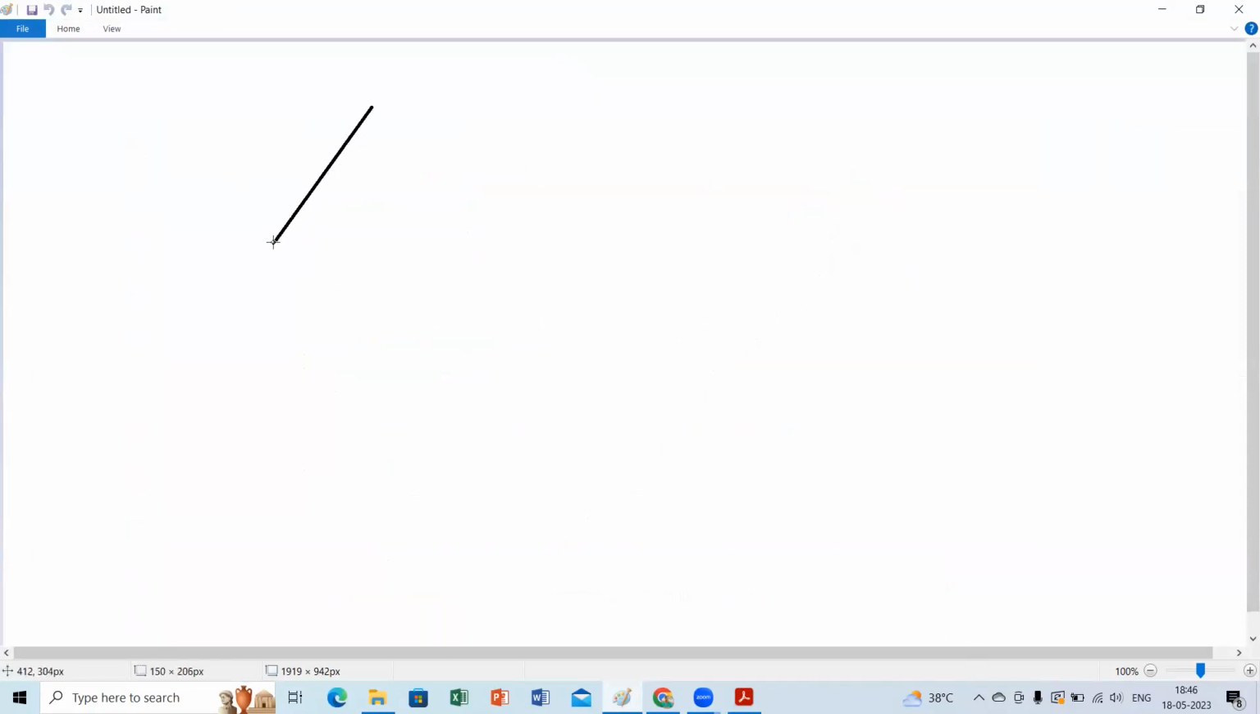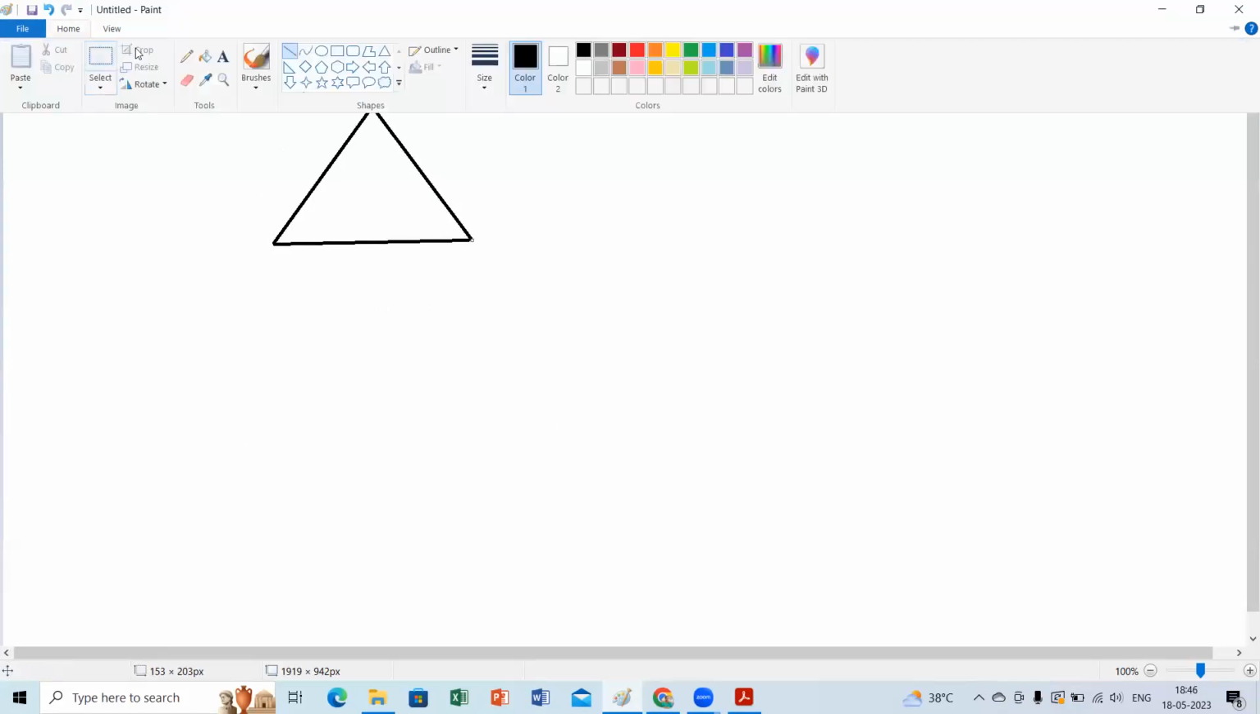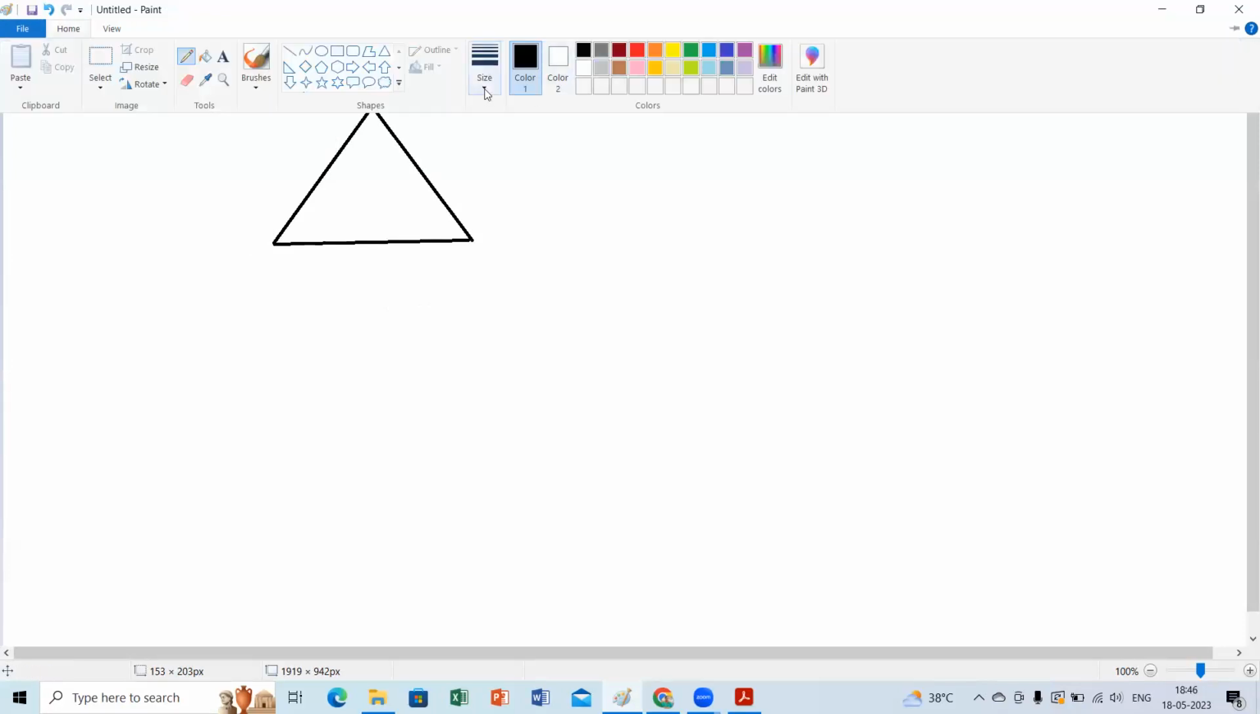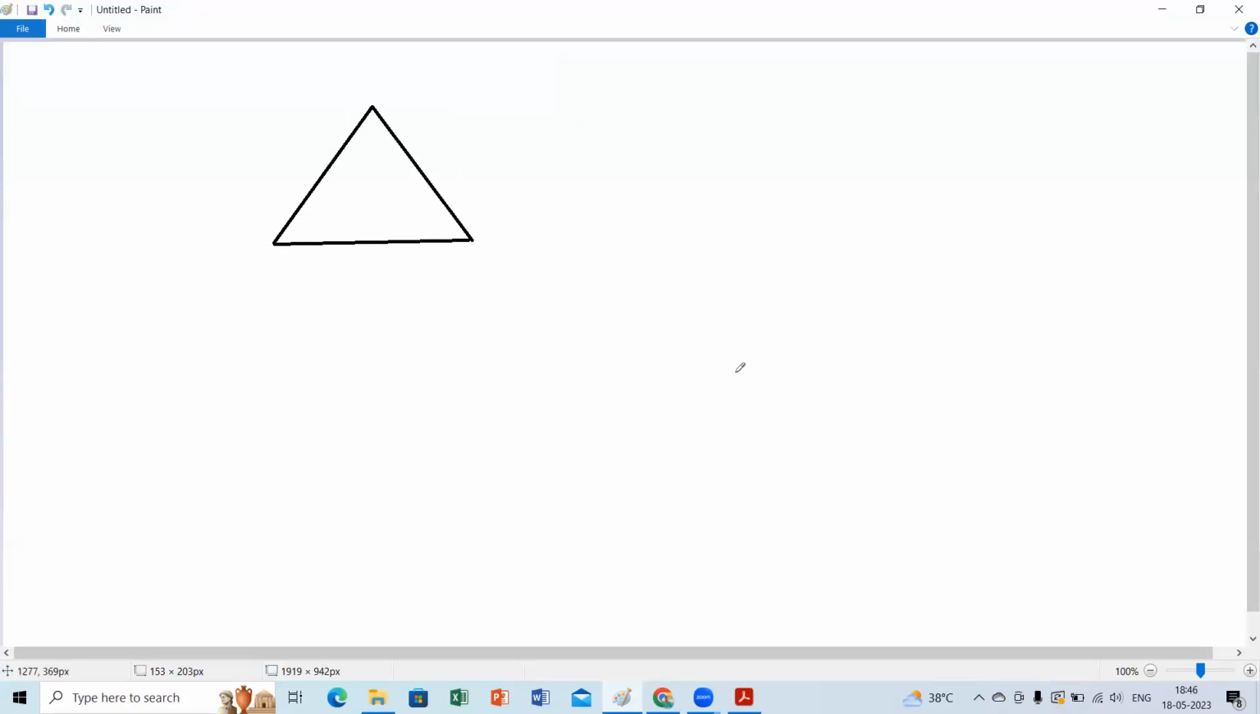Suppose I draw one side, is it a closed figure? No. I connected one more side, is it a closed figure? No, ma'am. Suppose one more matchstick I connected here. Is it a closed figure? Yes, ma'am. Minimum how many sides do we need to make a polygon, children? 3 sides. Minimum 3 sides.